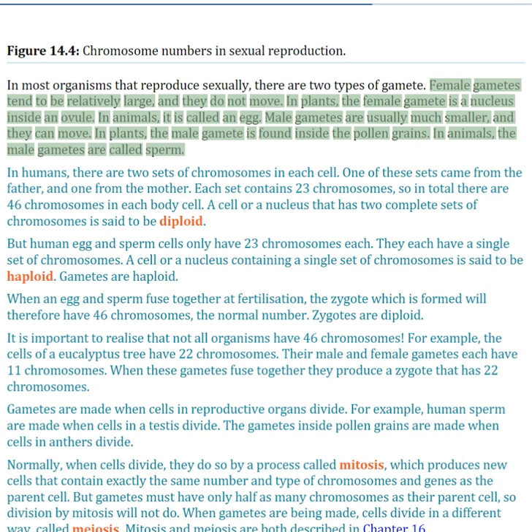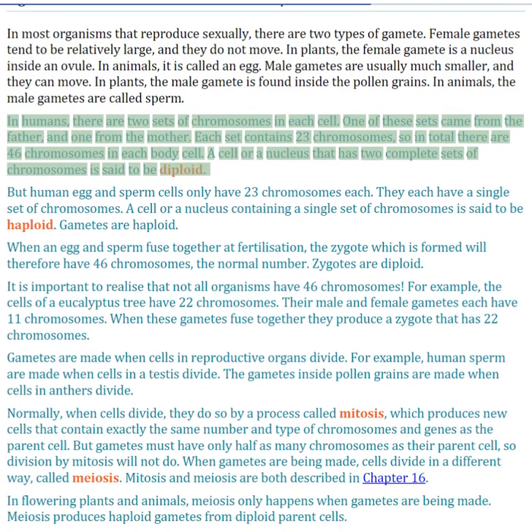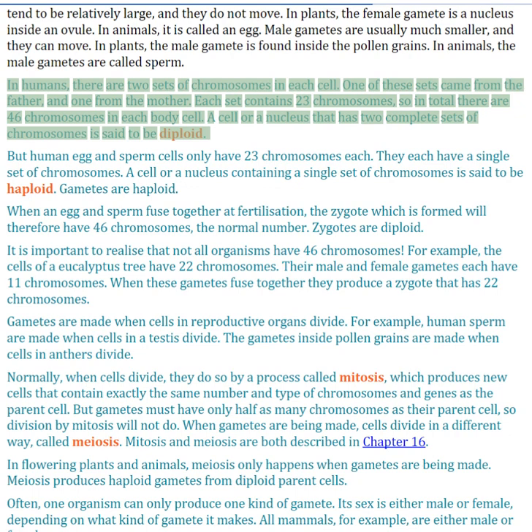In plants, the male gamete is found inside the pollen grains. In animals, the male gametes are called sperm. In humans, there are two sets of chromosomes in each cell. One of these sets came from the father, and one from the mother. Each set contains 23 chromosomes, so in total there are 46 chromosomes in each body cell.